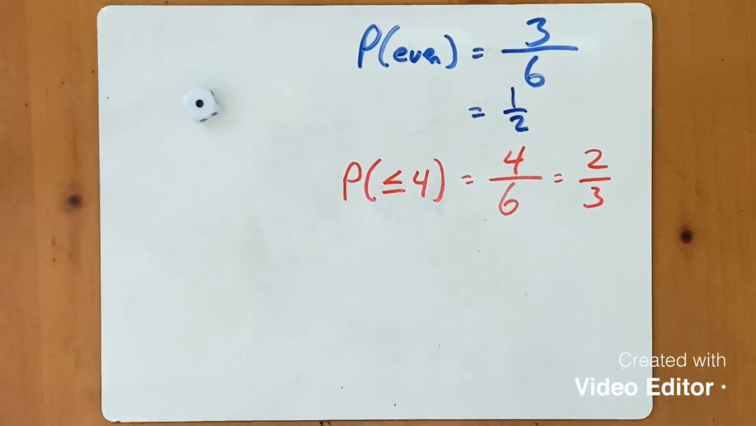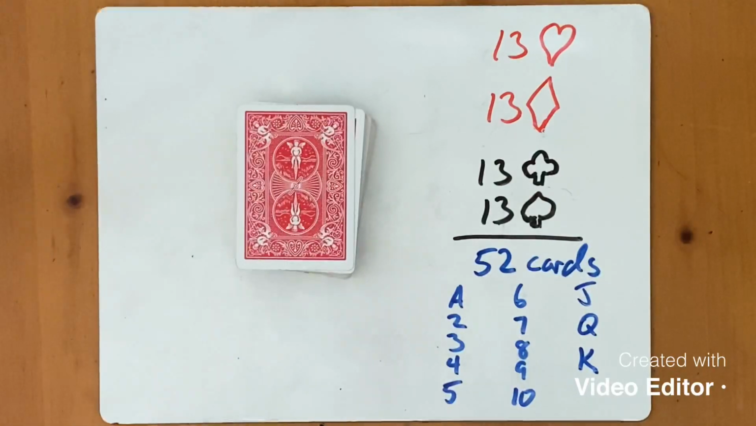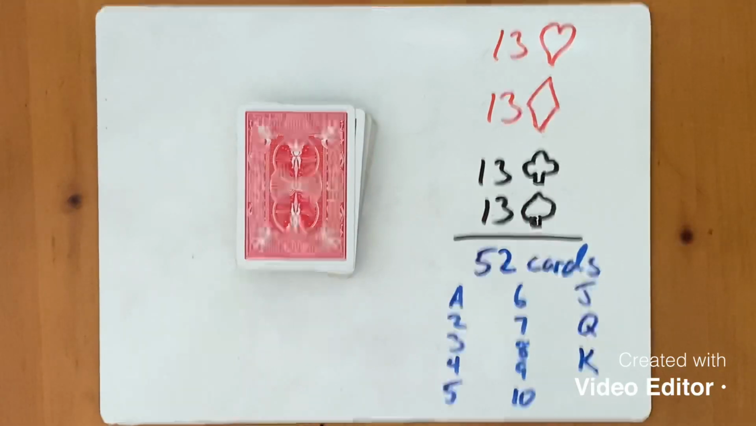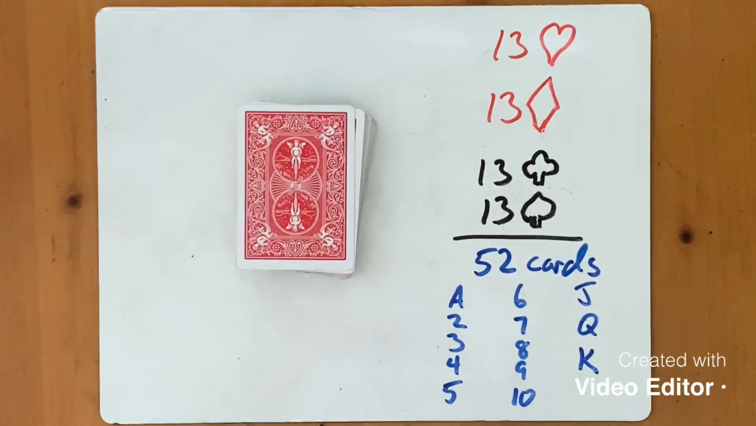Let's take a look at one last example. Here we have a deck of playing cards. Hopefully at some point in your life you've seen them. Let's say we want to play a friendly game of solitaire, and we want to find the probability of a particular card being drawn out of the deck.